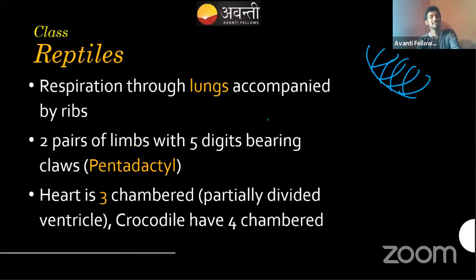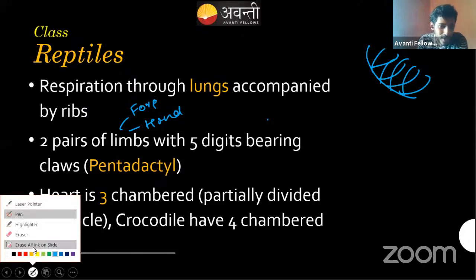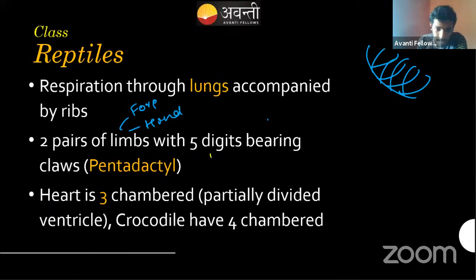Okay. And if you take the limbs, they have two pairs of limbs, exactly like forelimbs and hind limbs. And they have 5 digits, and they also have claws. If I write something, it will look something like that. And they do have claws. Claws means what? Like this. A nail-like structure, right? Claws will help in movement on different kinds of surfaces, and also in catching the prey.